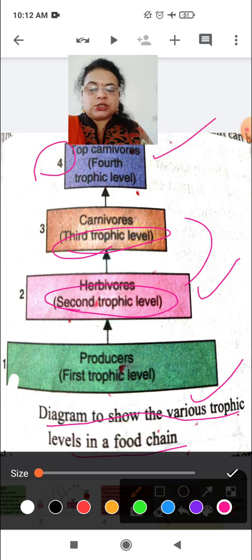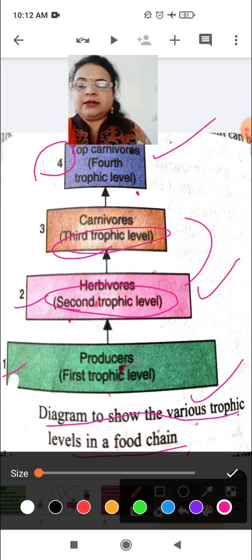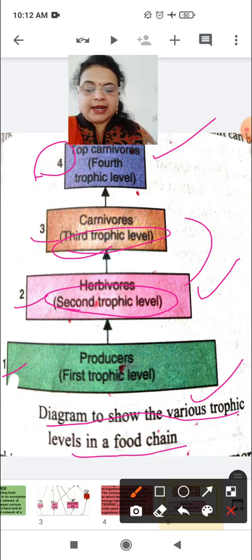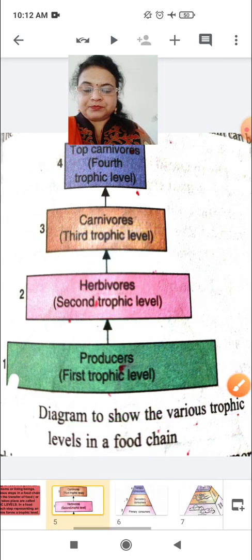So here in the diagram, to show the various trophic levels in a food chain, we have seen four levels: first, second, third and the fourth. The first one is producers, second one is herbivores, third one is carnivores, and the fourth one is top carnivores. So this is how levels are seen.